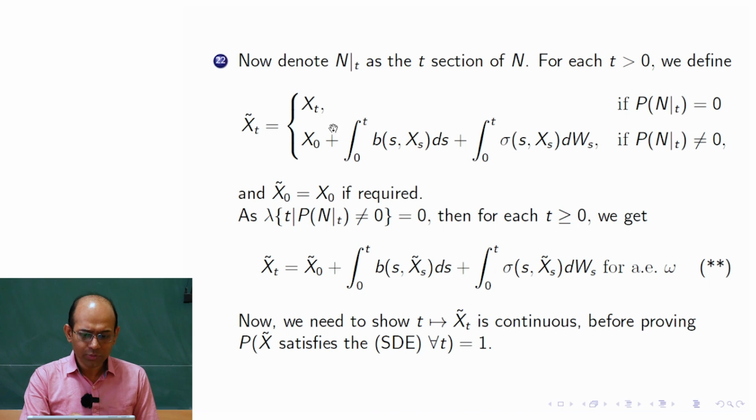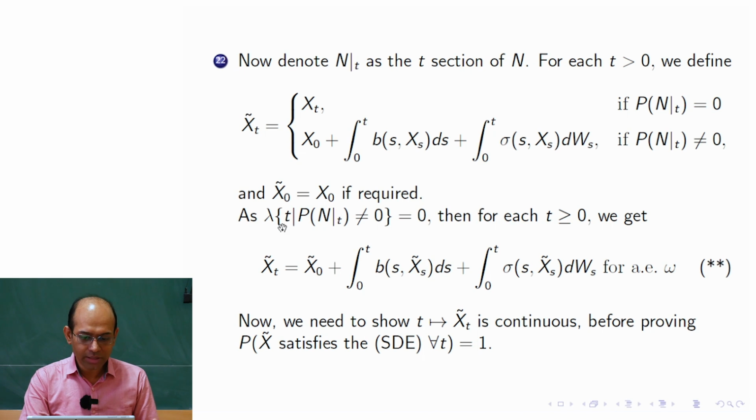Now, even for some earlier point s, if X tilde was different from X_t, okay, still I can replace X by X tilde here, because the time points where X was different from X tilde form a 0 measure set. So there I can therefore change this. So I would get X tilde also solving the equation, okay. So that is the idea. And we would put X tilde_0 equal to X_0 if that is not coming naturally, okay. So if required, we would also put that, okay.